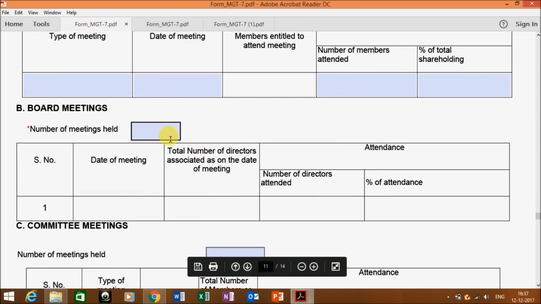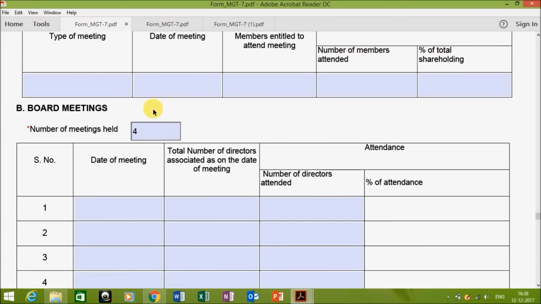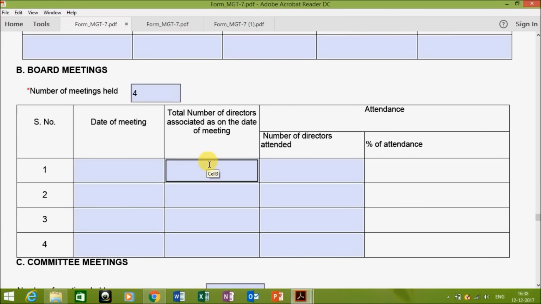Next comes the number of board meetings held. As per the law, you have to check how many board meetings are compulsory for your company. Like for small companies, 2 meetings are enough, but for the big companies, you need to hold 4 meetings at appropriate intervals. Now you have to enter the date of meetings, total number of directors associated as on the date of meeting, and the attendance of the directors.